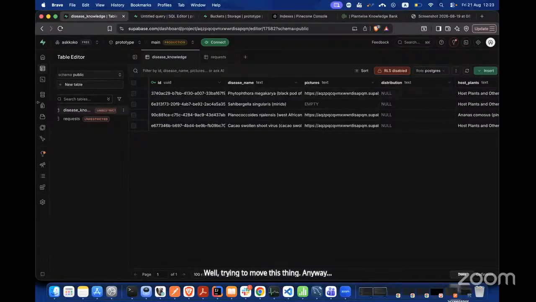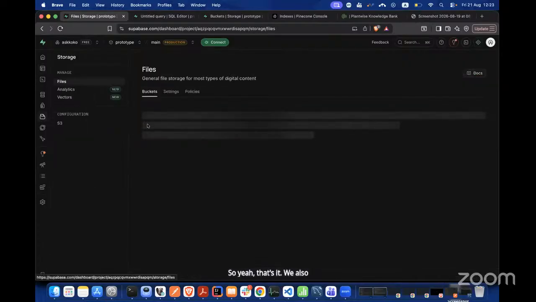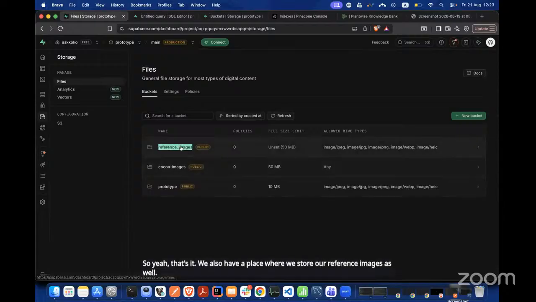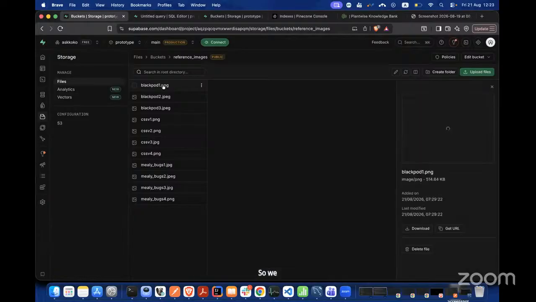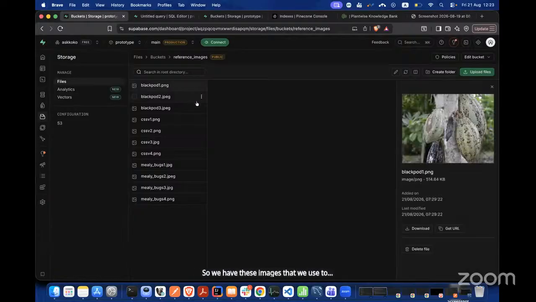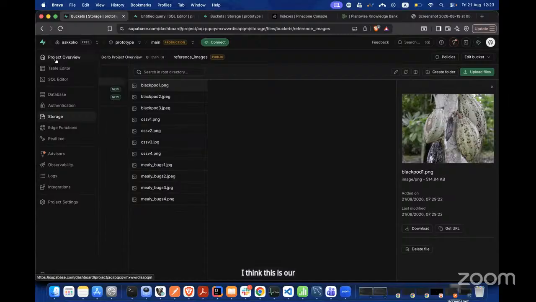Anyway, so yeah, that's it. We also have a place where we store our reference images, because we want to make reference to them. So we have these images that we use as reference images for our model: Blackboard, CSSV, Millibug, and yeah. So I think this is our storage layer, and the code that actually does the CLIP utilization is on Colab.